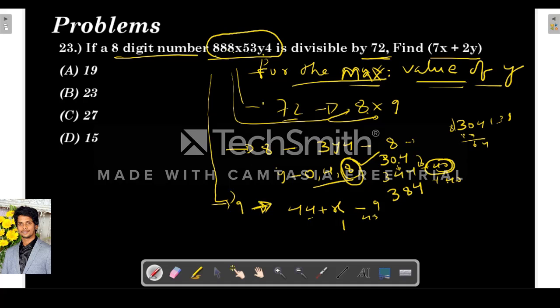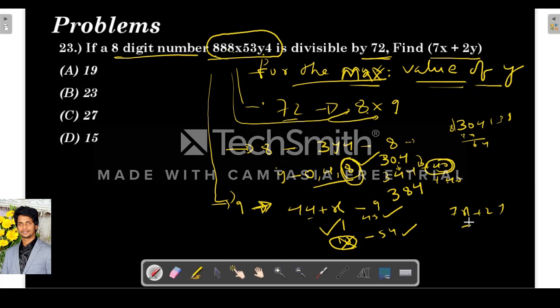So what are the possible values? If x is 1, then it is 45. So it is divisible by 9. Next, if x is 10, it is 54, which is divisible by 9. But x is a single digit, and 10 is not possible. So the only possible value for x is 1.